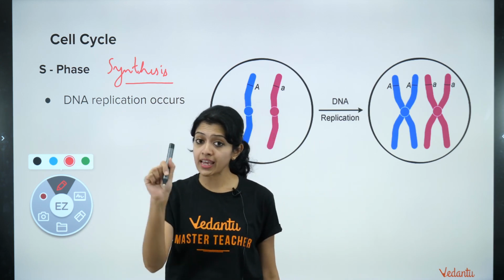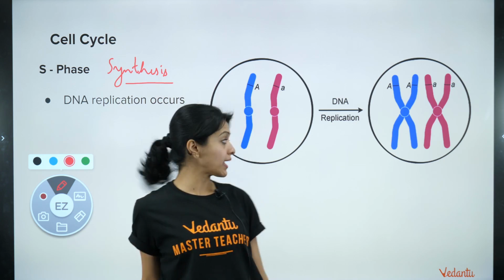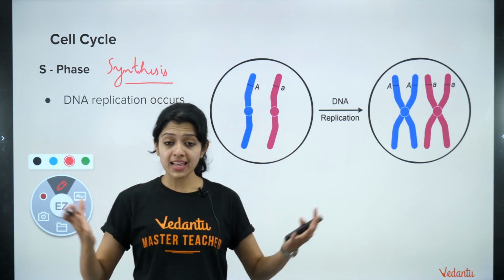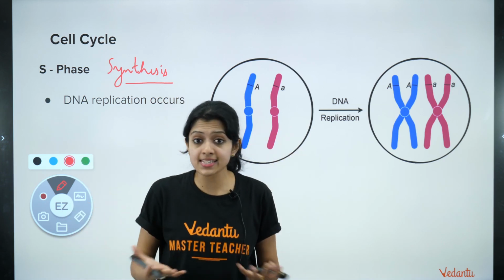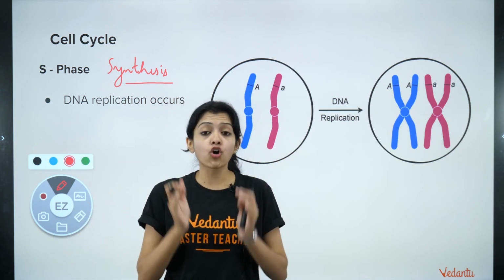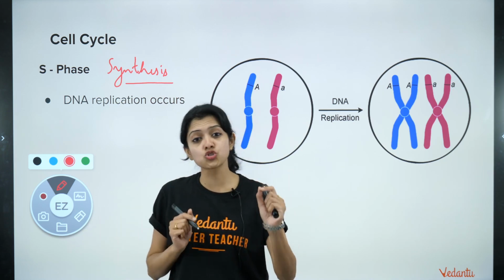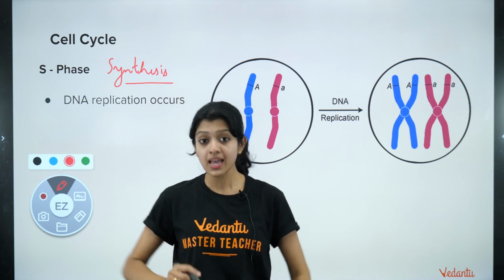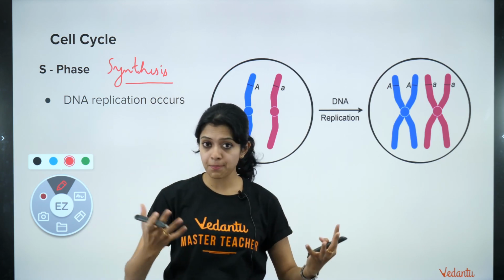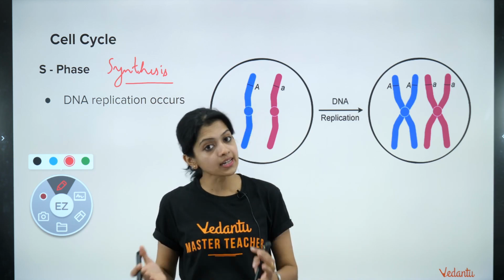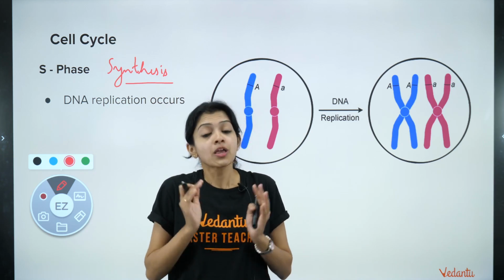One very important point that I want to make here is that it is only an increase or doubling of DNA content that happens here. The chromosome number never doubles. This is one mistake that students usually make in their exams. It's only the DNA content that doubles. Remember, the chromosome number, especially if it's a diploid cell like a human cell, would still be 2n.